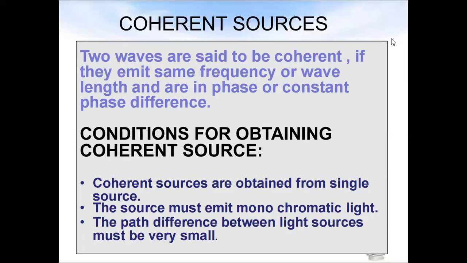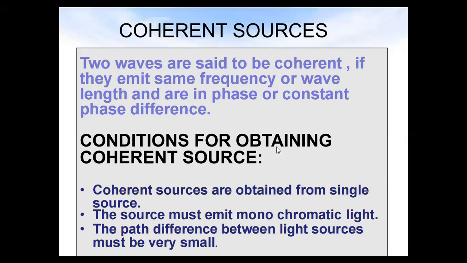Coherent sources: two waves are said to be coherent if they have the same frequency or wavelength and a constant phase difference. Conditions for obtaining coherent sources: coherent sources are obtained from a single source. The source must emit monochromatic light. The path difference between the two sources must be very small.